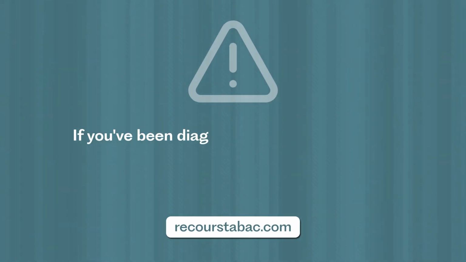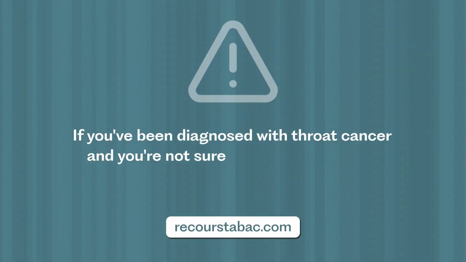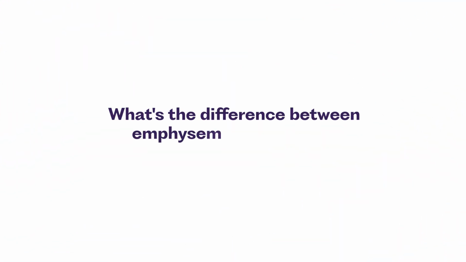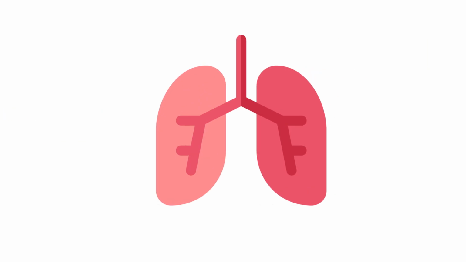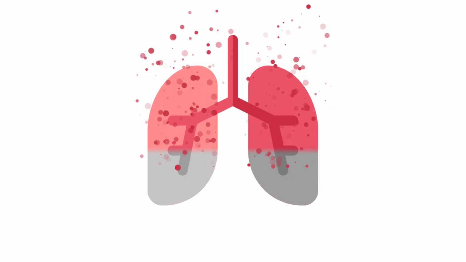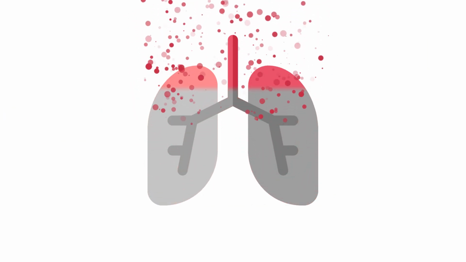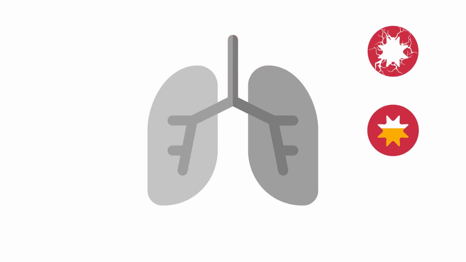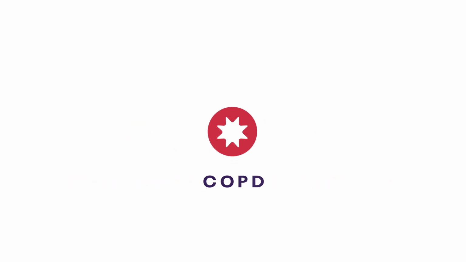So if you've been diagnosed with throat cancer and you're not sure whether it's covered by the class action, register anyway. What's the difference between emphysema and COPD? Emphysema is a degenerative disease that occurs when lung tissue breaks down and loses its elasticity. Emphysema, chronic bronchitis, and asthma are part of what is known as chronic obstructive pulmonary diseases, COPD.